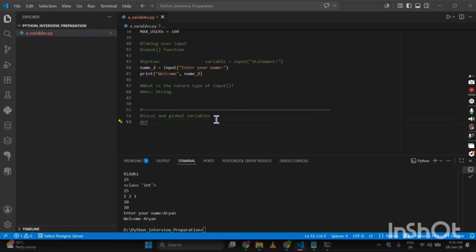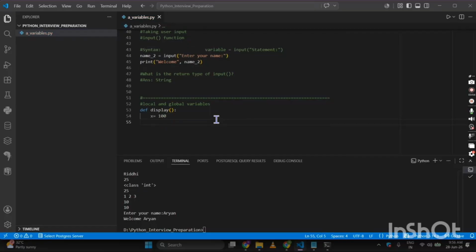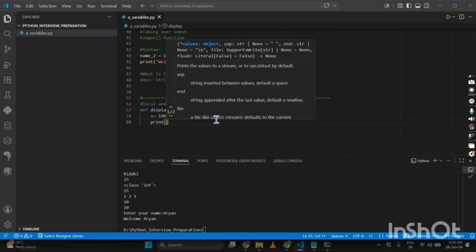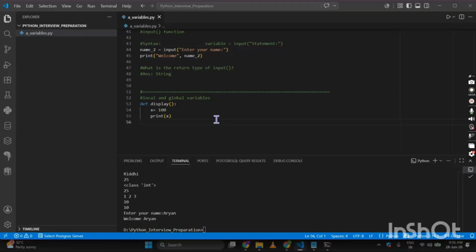So say suppose def, we are going to display a function. The name of the function stands as display. So I'm going to display x is equal to, say suppose 100, and I am printing the value of x. Now we are calling the function. So this is our function call done.